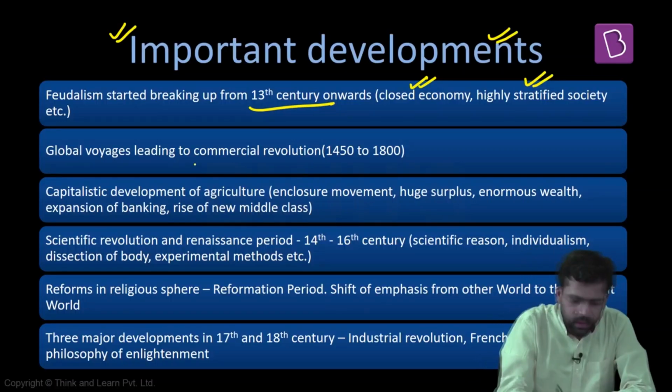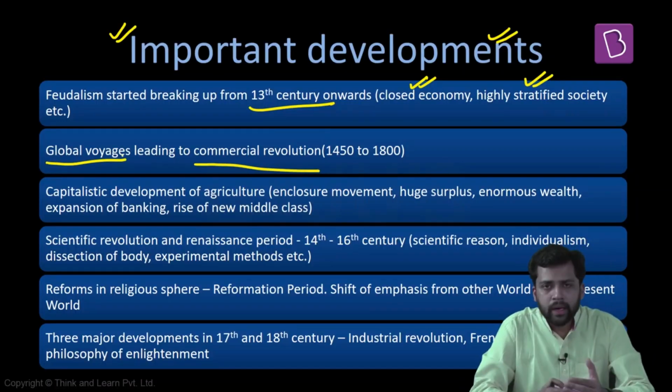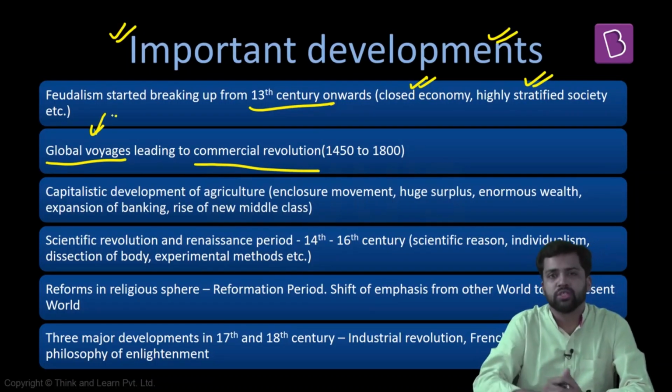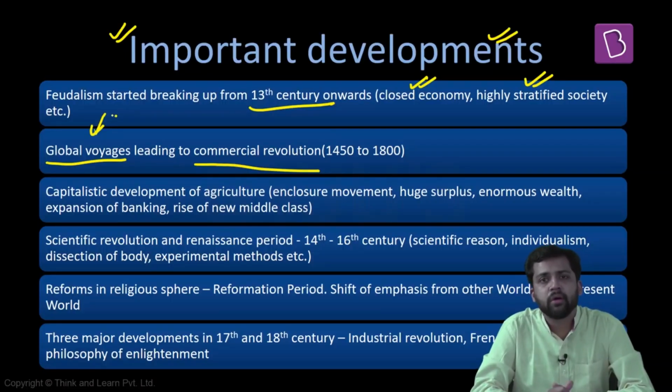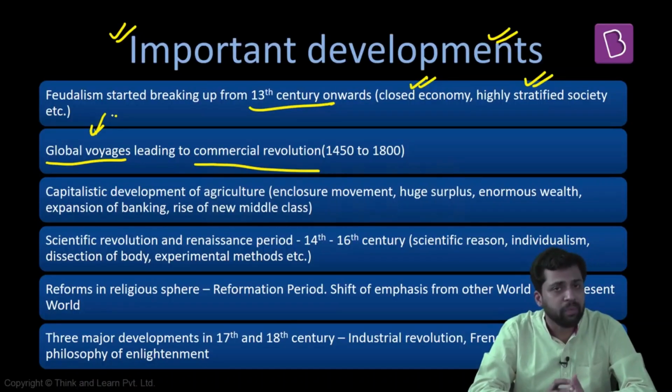Now, another thing taking place here is the commercial revolution, global voyages and commercial revolution. And during this period, you observe one particular phenomenon, global voyages. So different explorers are now being commissioned by different kings and other people to carry out global voyages. Now these people are moving from one part of the world to another. They're trying to discover new territories. And all these things are promoted by different kings, different powers, different economic powers at that point of time.